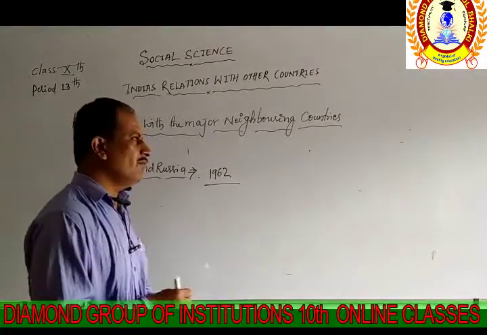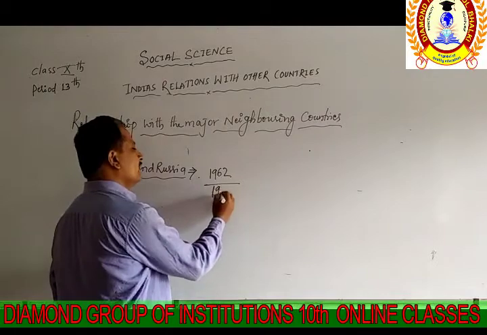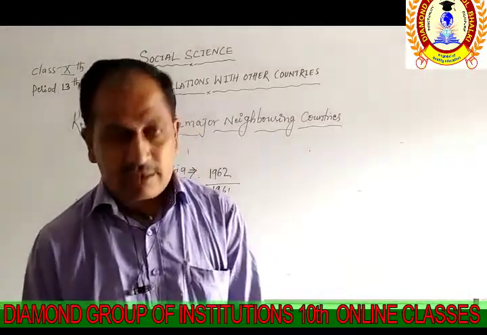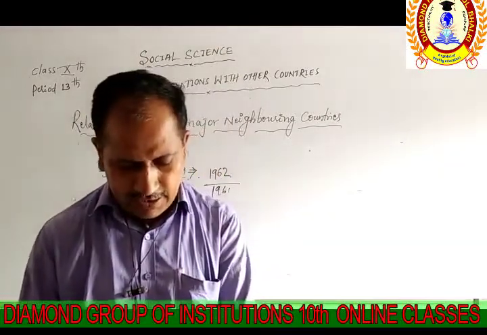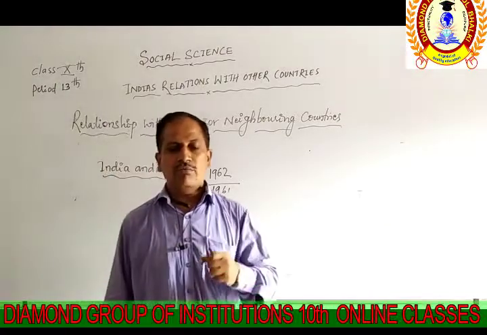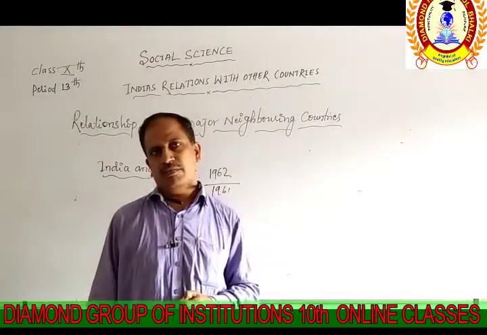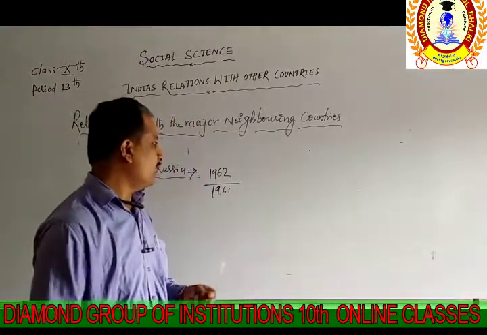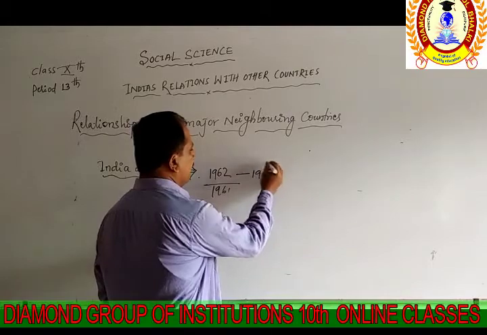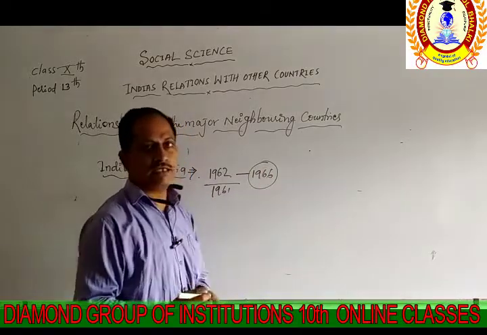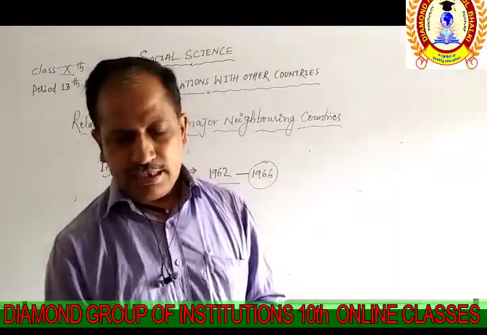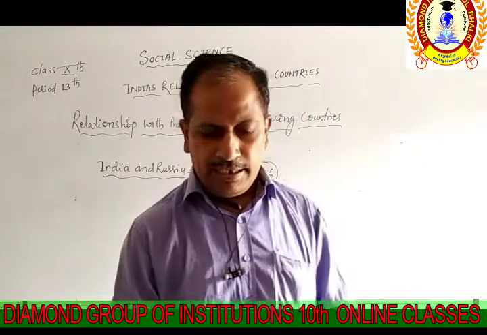The Goa liberation we see in 1961 was with the help of Russia itself. Another support we see from the Russian side is at the time of the Tashkent Agreement. I have told you about the war of 1965. After the war was fought in 1965, in 1966 the agreement was passed between India and Pakistan, and it was signed in front of Russia. There, Russia supported India.